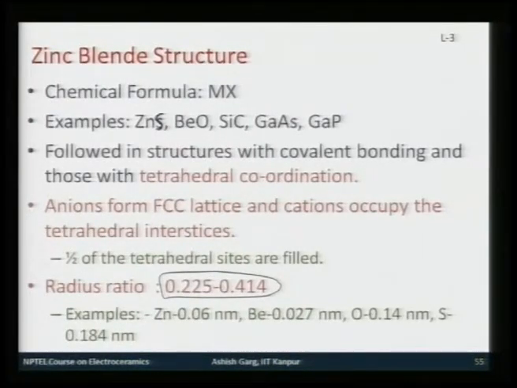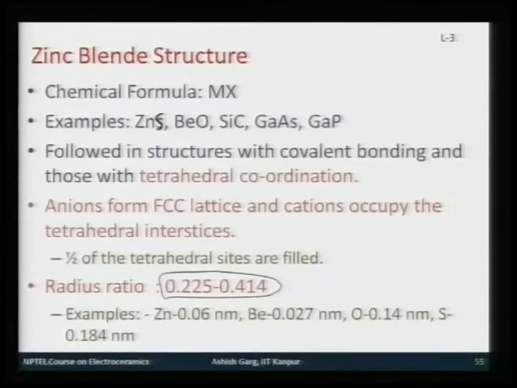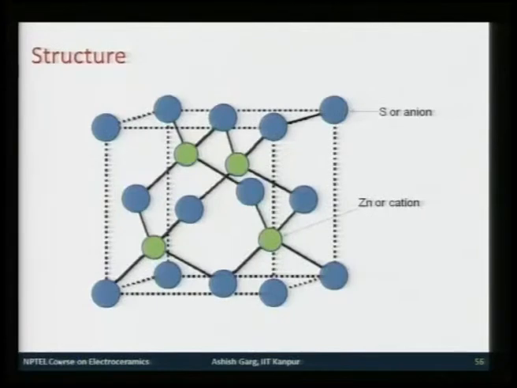And here again the anions form the FCC lattice, and again the cations occupy tetrahedral interstices. Now, to maintain the stoichiometry you can see, because for each cation you have one anion or vice versa, only half of the tetrahedral sites can be filled, because in FCC structure there are 2 tetrahedral sites per atom. So, as a result only half of the tetrahedral sites are filled. So, now we will look in the next slide at what the structure is.